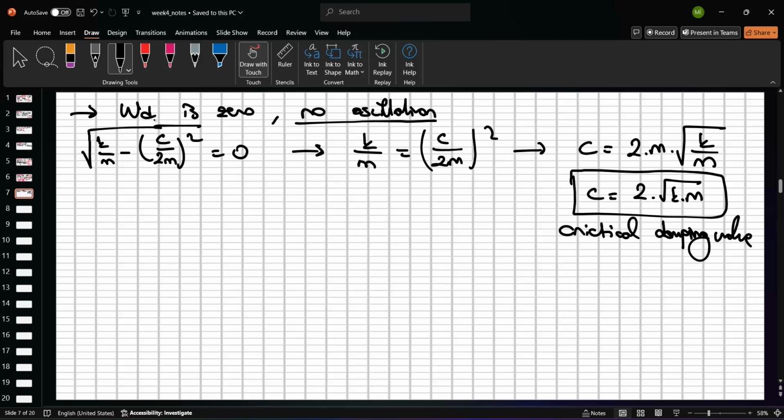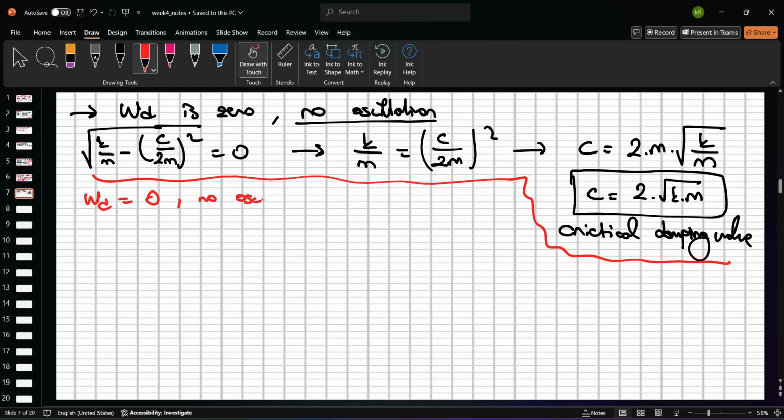If the WD is greater than 0, we have the oscillation, right? In another sense, if the WD is equal to 0, no oscillation, right? And if WD is greater than 0, oscillation happens, right? And if WD is smaller than 0, no, but exponential behavior,